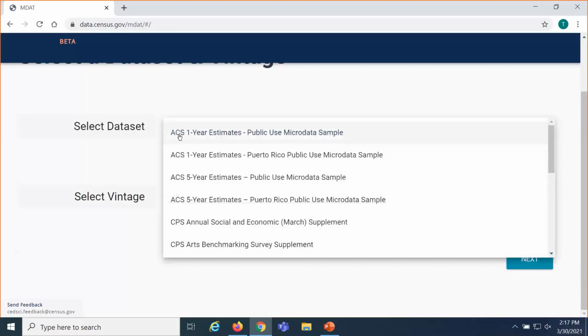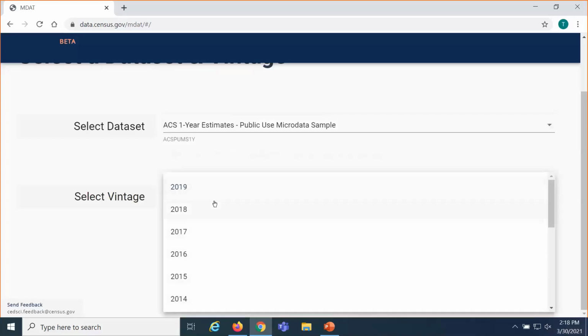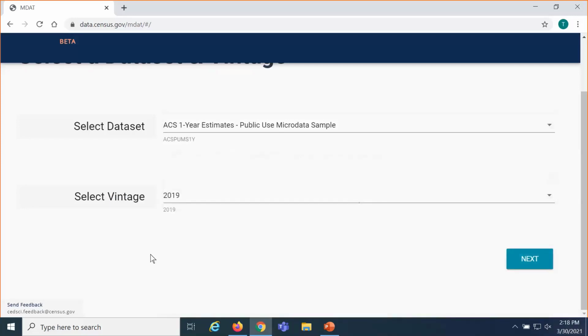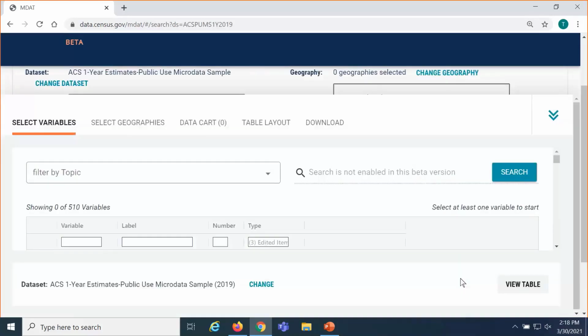I'll leave it at the default, American Community Survey, 1-year estimates, public use microdata sample. When you click into a data set, it will give you the most recent available vintage. You can also click and choose an earlier vintage if you're interested in that. I want the most recent data, so I'm going to choose ACS 1-year estimates 2019. You'll click Next in the lower right when you're ready to continue with that selection.